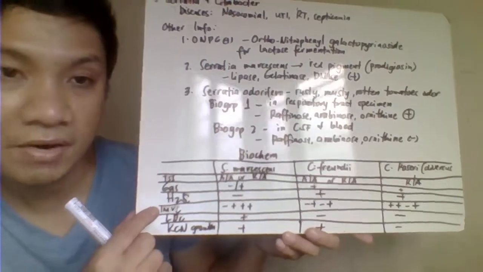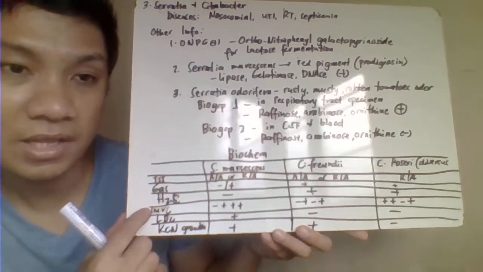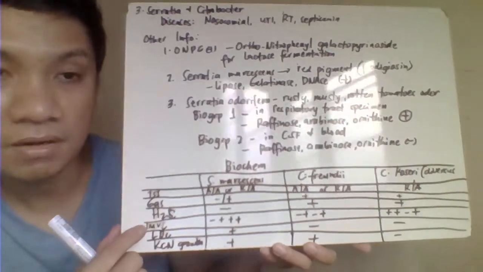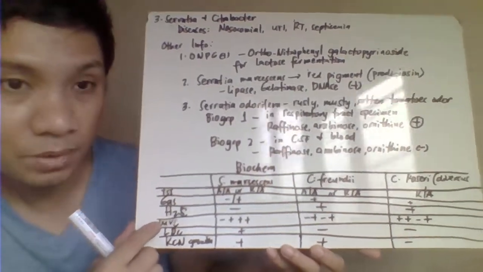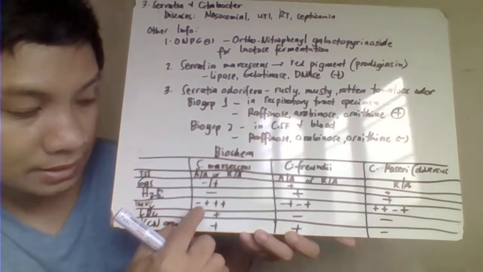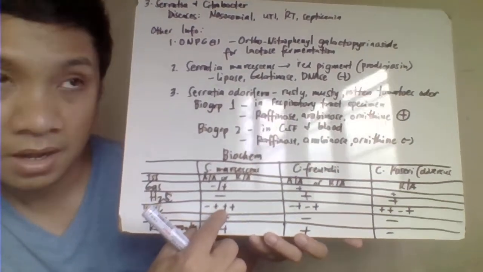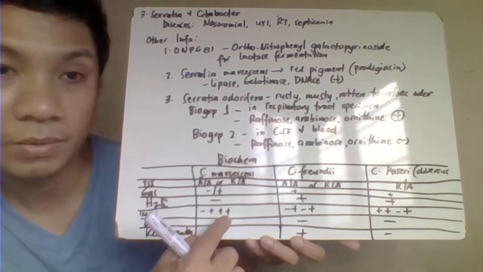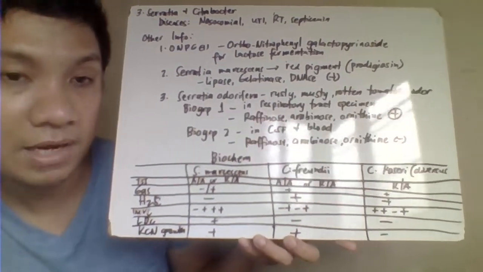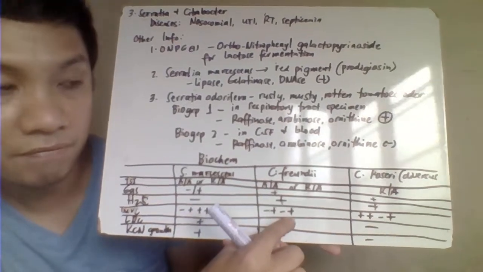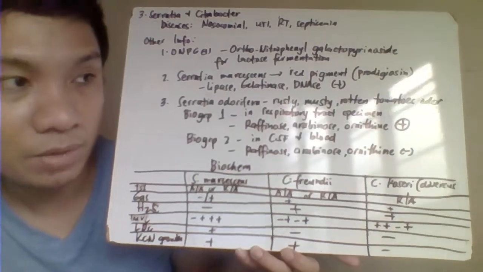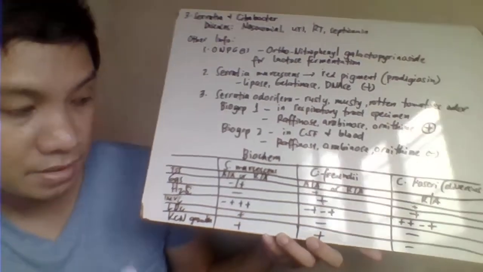We have here the IMViC reaction. So again, the steps are for the indole, methyl red, Voges-Proskauer, and the citrate. The IMViC reaction of your Serratia marcescens would be your negative, positive, positive. So, negative for the indole, then methyl red, Voges-Proskauer, and citrate will give a positive result. For Citrobacter freundii, it would have your negative, positive, negative, positive. And then for your Citrobacter koseri, it will have your positive, positive, negative, positive.